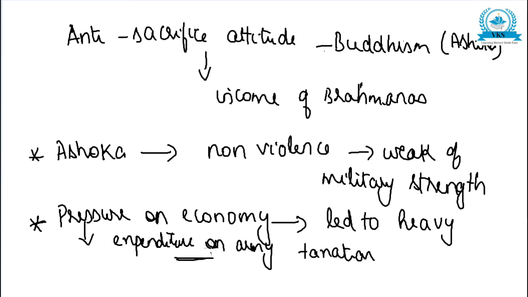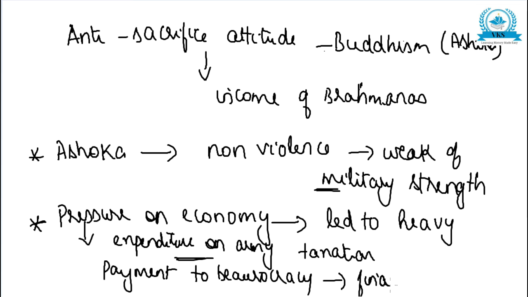This reason will contradict the reason which we studied earlier, but it is put forth by different historians. So the enormous expenditure on the army and the payment to the bureaucracy created a financial crisis in the Mauryan Empire.